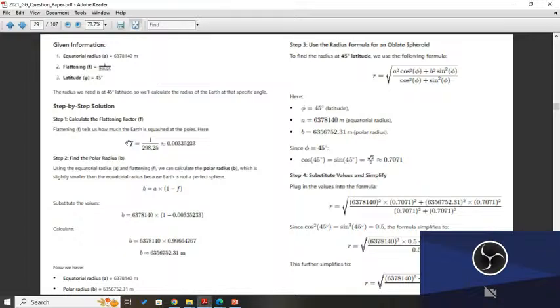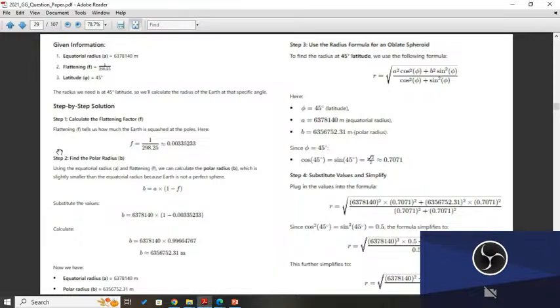So simplify this. The flattening factor f, because it is given in the fraction, we convert it into decimal. Next, find the polar radius b. Using the equatorial radius and flattening f, we can calculate the polar radius, which is slightly smaller than the equatorial radius, because Earth is not a perfect sphere. So b is equal to a multiplied by 1 minus f.